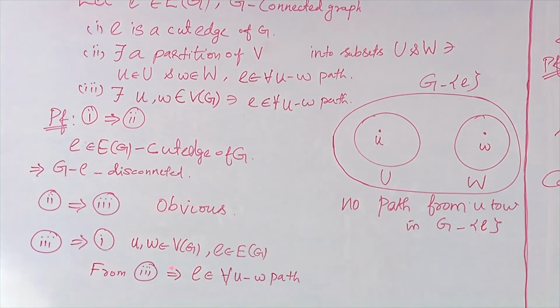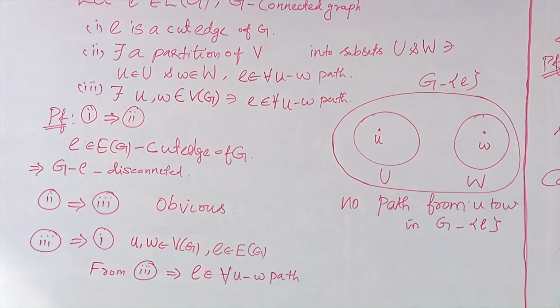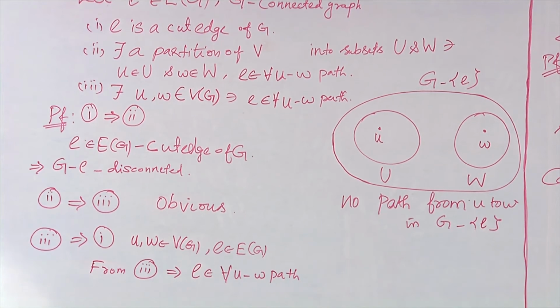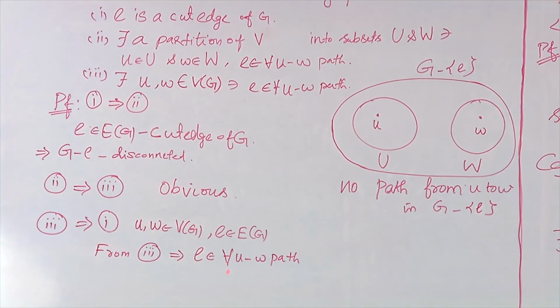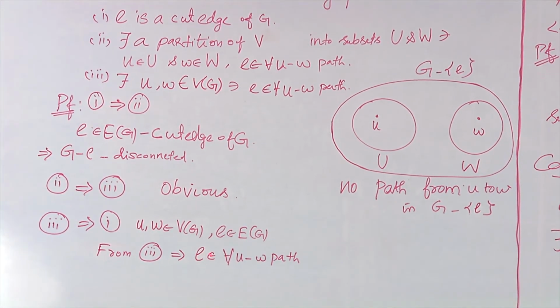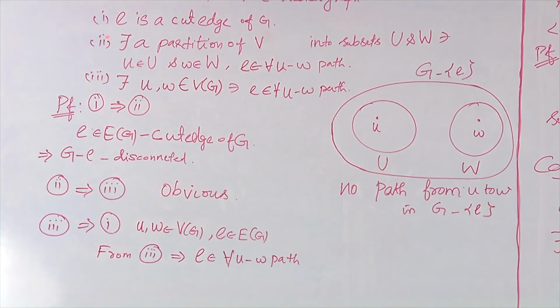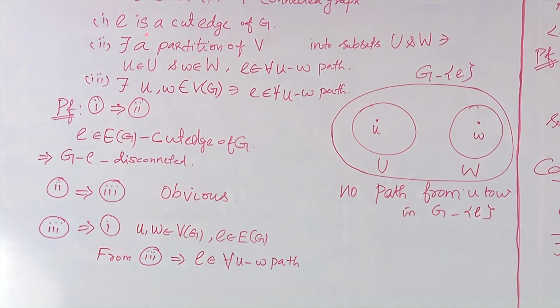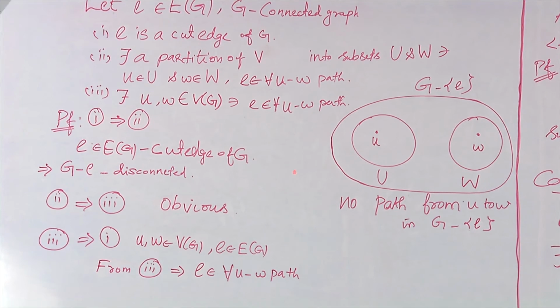So since e is in every uw path, we cannot have a path that connects u and w without e. Which means if I remove e, there does not exist any uw path, right? So if I remove e, my G will become disconnected as there is no path between u and w. That implies e is a cut edge of G. So 3 implies 1. So I proved 1 implies 2, 2 implies 3, and again 3 implies 1, which makes all the 3 statements equivalent statements.